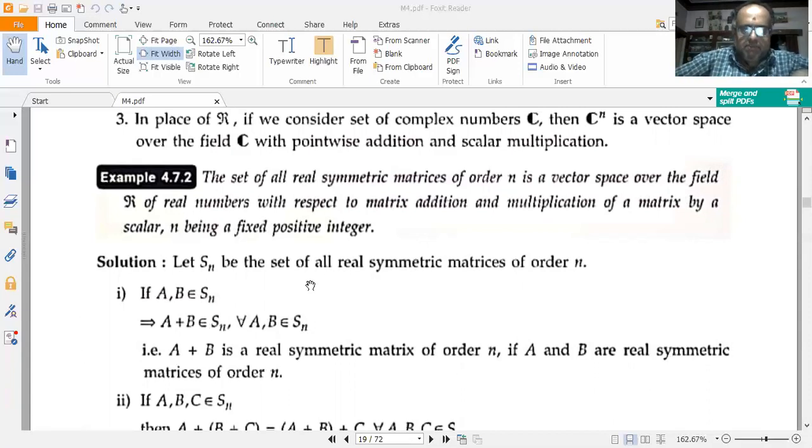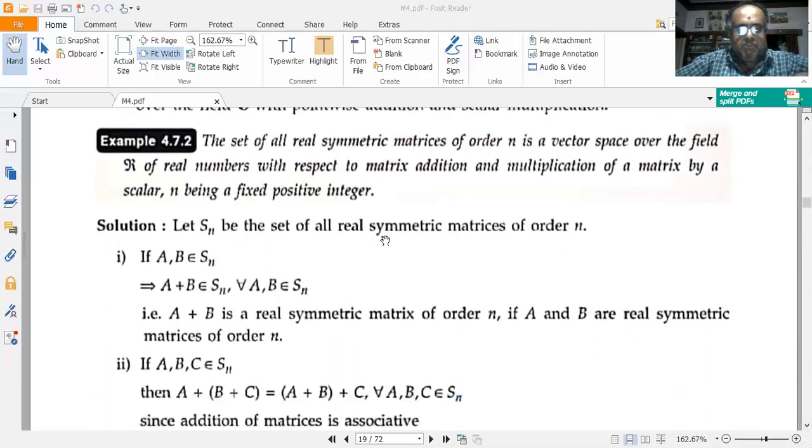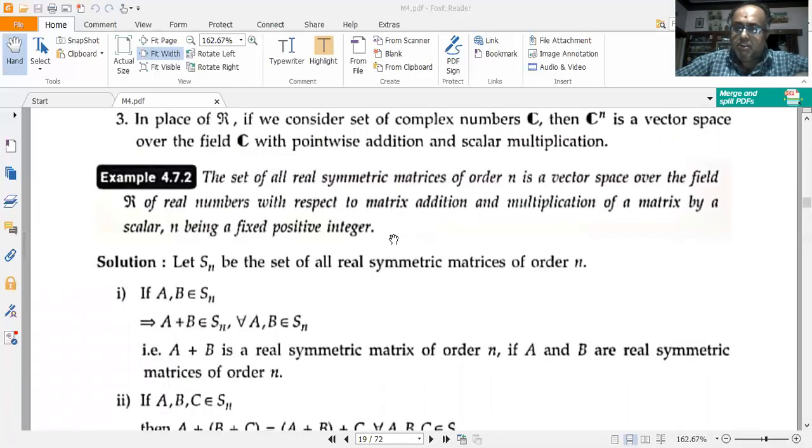Now we shall go for the next problem. The set of all real symmetric matrices of order n is a vector space over the field R of real numbers with respect to matrix addition and multiplication of a matrix by a scalar, n being a fixed positive integer. So I have to verify whether it is a vector space or not.